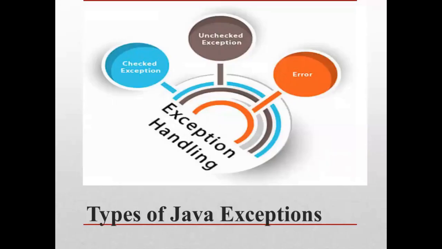And we also had the concept of types of Java exceptions, which are of 3 types: checked, unchecked, and error. And what are all these checked, unchecked, and errors?